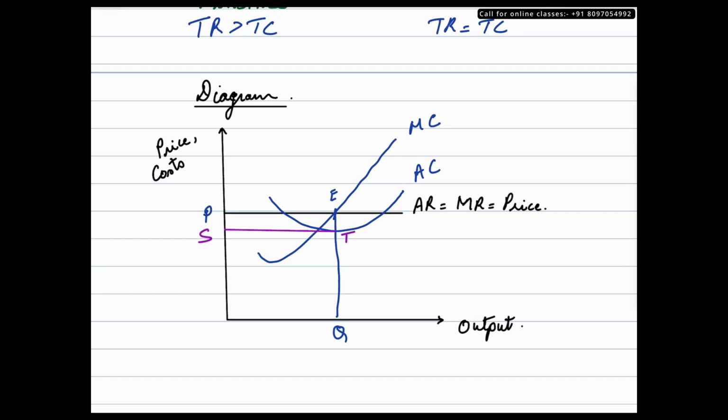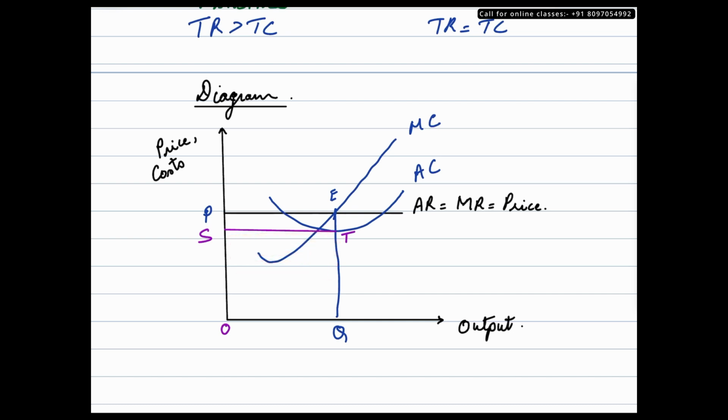Okay, now how do we identify in this diagram whether the firm is making supernormal profit or normal profits? So if we take a look at this entire block over here, from S, T, Q and O. This is O, let me write it down. This is O, which is origin. So this entire zone, this entire rectangle or square, if it looks like a square, this represents the total cost.